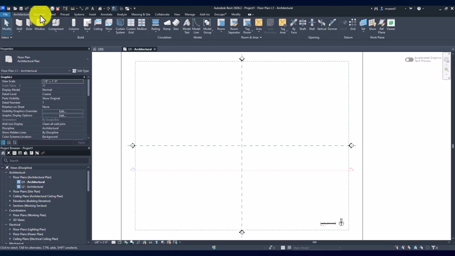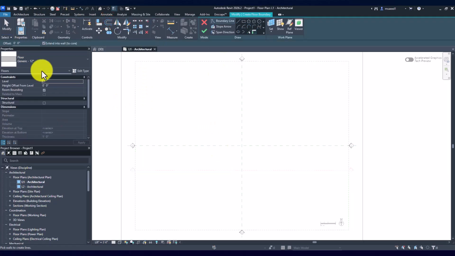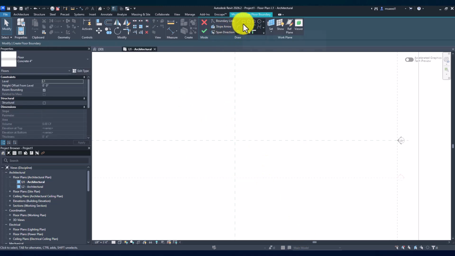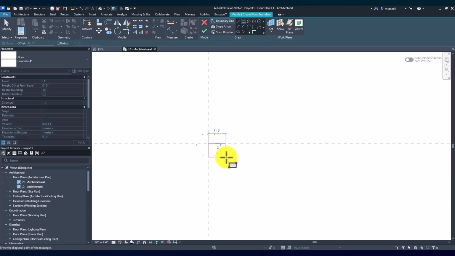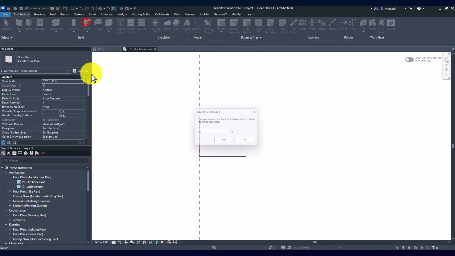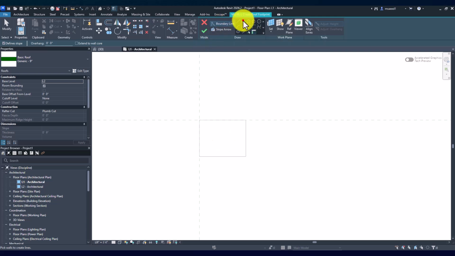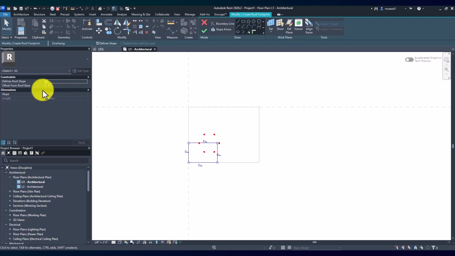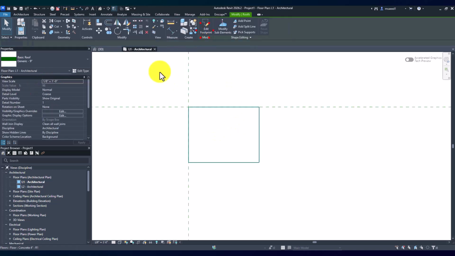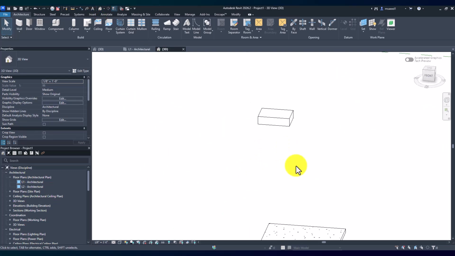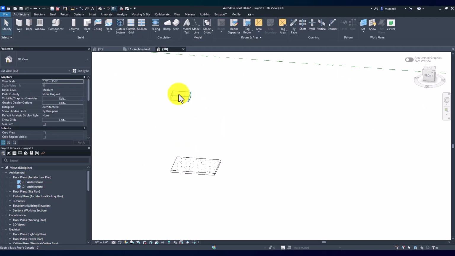Okay, so let's just create some type of floor. We'll do a 4-inch floor, and this is huge. I don't want something that big. Let's just create something like this. Hit enter, and then we'll also create a roof at level 2. That's fine, and we'll just create a small little roof here, and for the sake of simplicity, let's not define any roof slopes. Let's see what that looks like in 3D. Okay, so that's what it looks like.